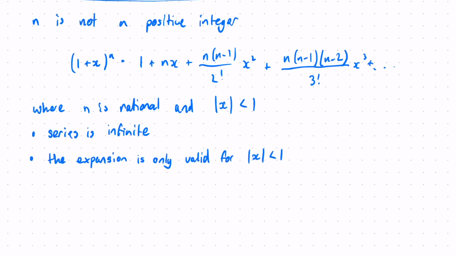So you just need to get into the habit of using that form, starting off with 1 plus n, then it's n times n minus 1, then n times n minus 1 times n minus 2, over the factorials of 2 factorial, 3 factorial, and the powers are increasing at the same time. The power is the same as the factorial each time. I could have written this as over 1 factorial, but that would have been pointless, because 1 factorial is 1.